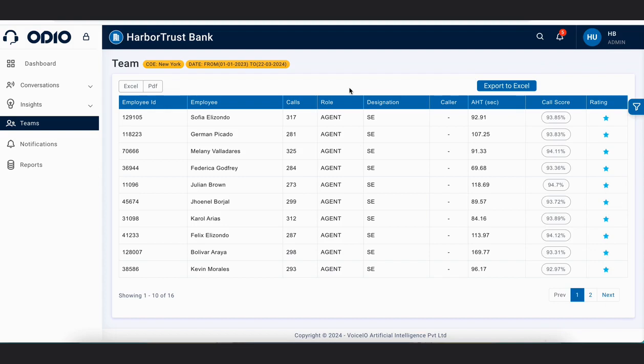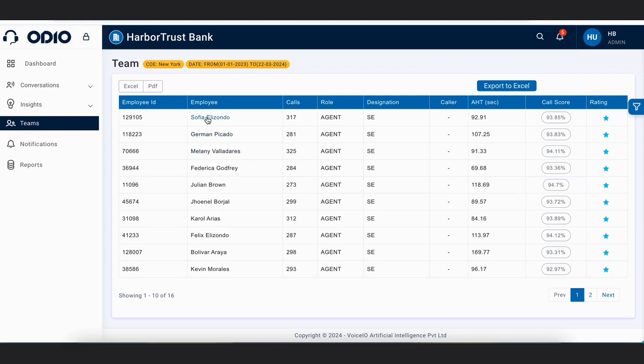So in the Team section, on this screen, you are looking at all the agents in our contact center, in this particular COE, whose calls are analyzed from this date to this date, and all the agent data is coming here.